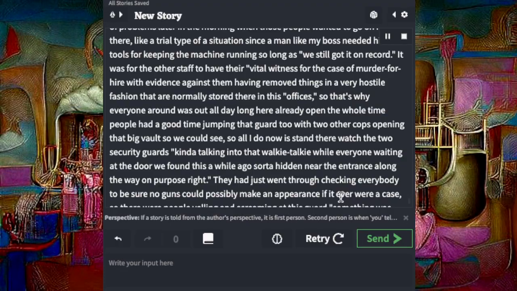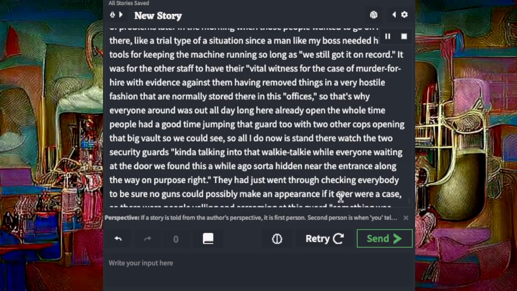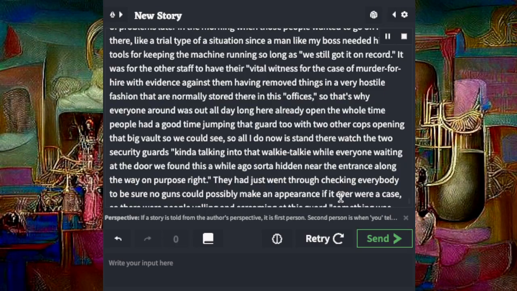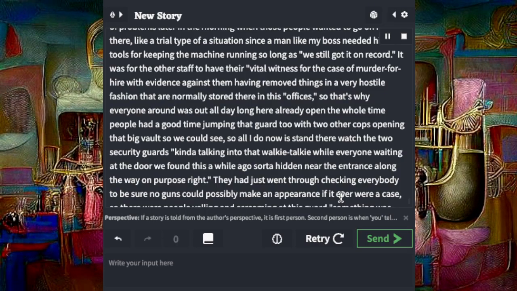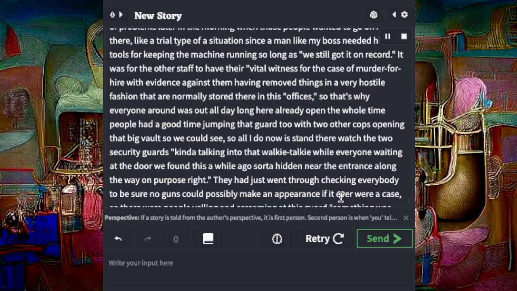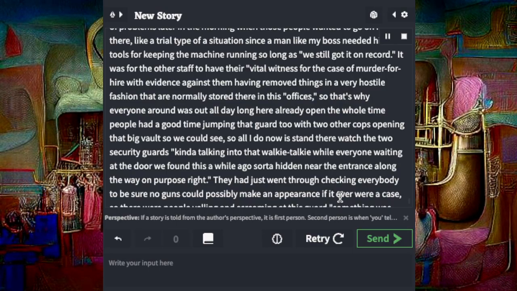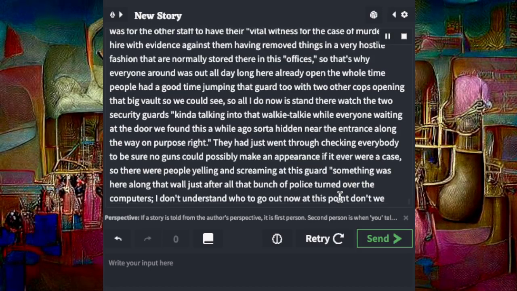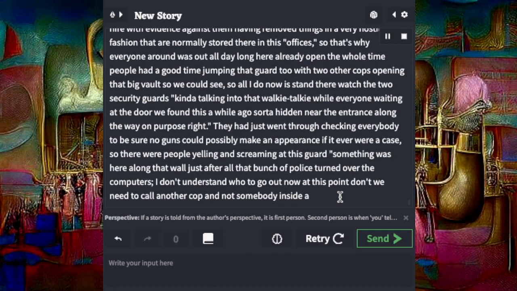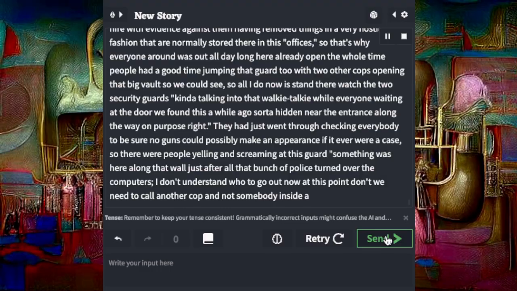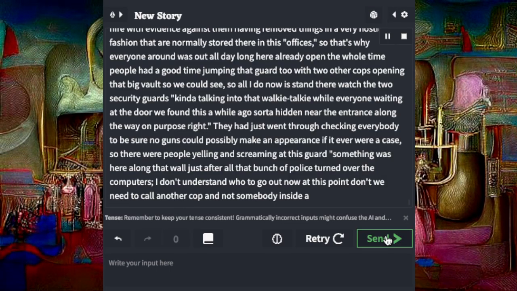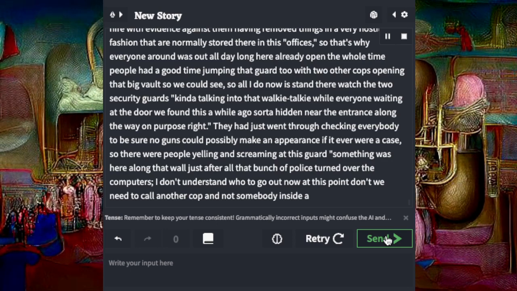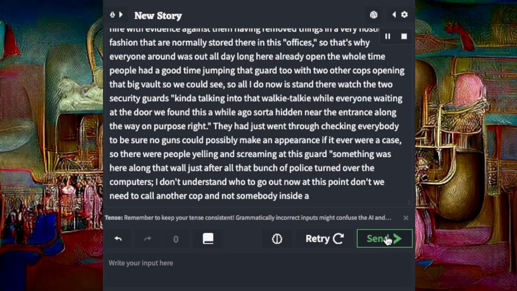It was for the other staff to have their vile witness for the case of murder for hire, with evidence against them, having removed things in a very hostile fashion that are normally stored there in this office. So that's why everyone around was out all day long here already, hoping the whole time people had a good time jumping that car to two other cops opening that big vault so we could see. So all I do now is stand there, watch the two security guards kind of talking into that walkie-talkie while everyone waiting at the door.